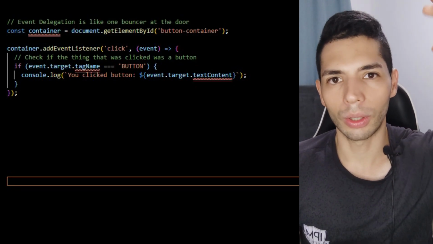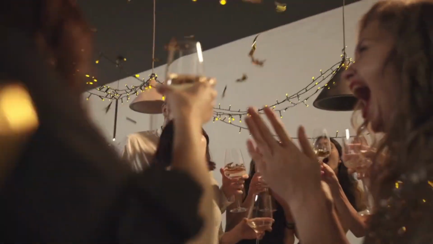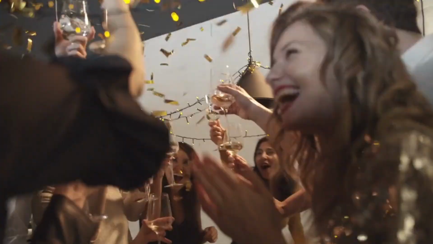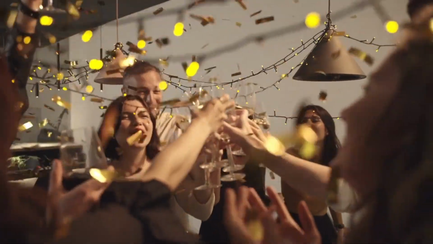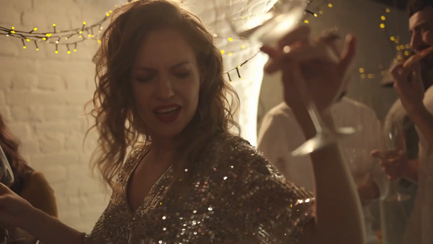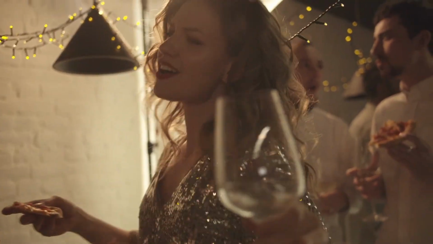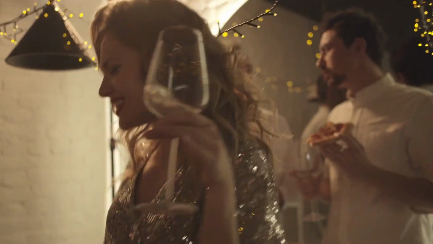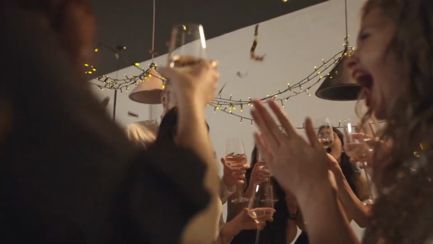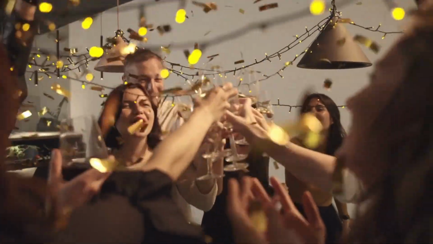This is already error for you writing the code. So you add the single event listener to the parent container. Well, on the create happen inside the event bubbles is up to the parent. The bouncer at the door is then checked. Who was the click out? Where is the button? And where is the one?